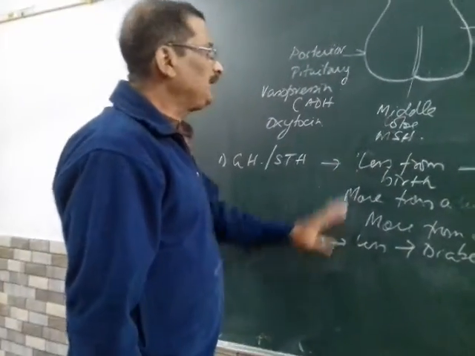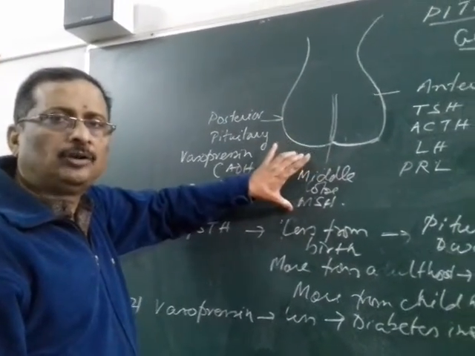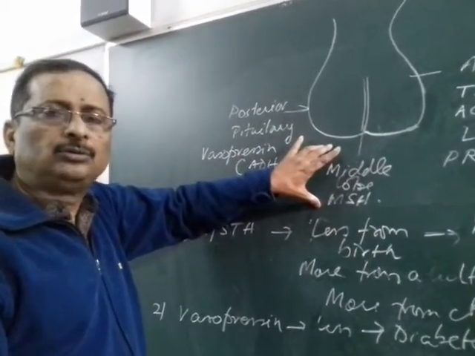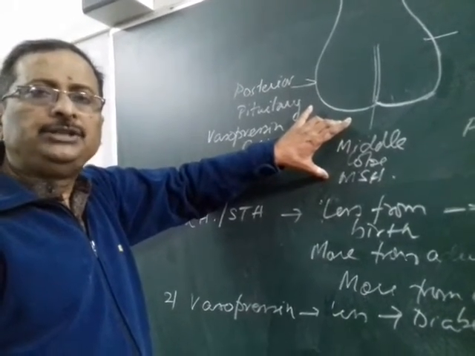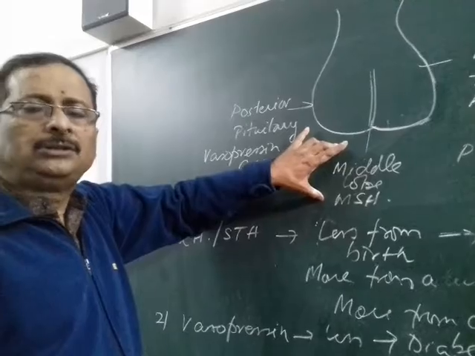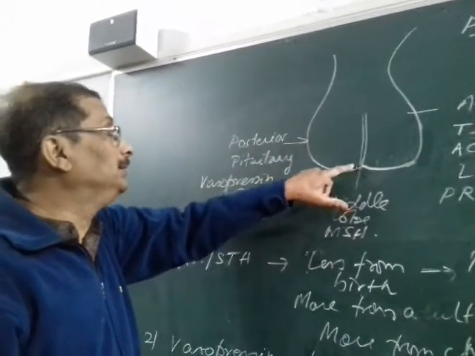Now we'll go to the middle lobe of the pituitary. This is called the melanocyte stimulating hormone, though it is not in your course. But MSH helps in the secretion of melanocytes, which usually causes the pigmentation of the skin. So that is the MSH secreted from the middle lobe.